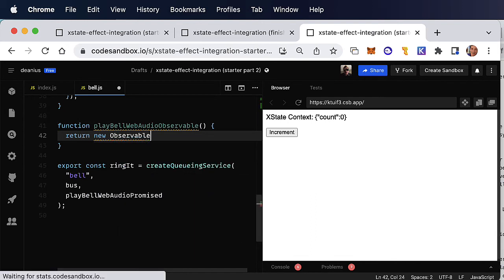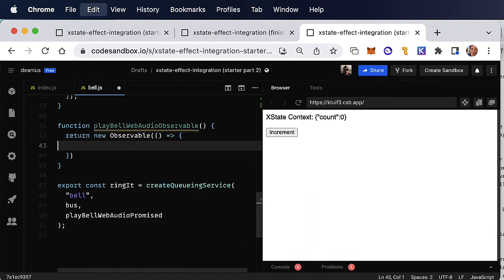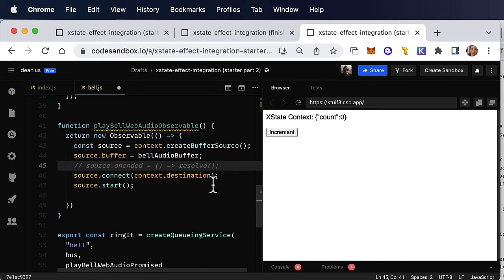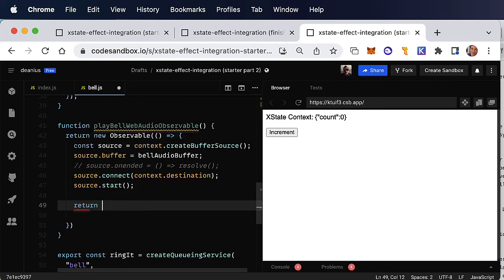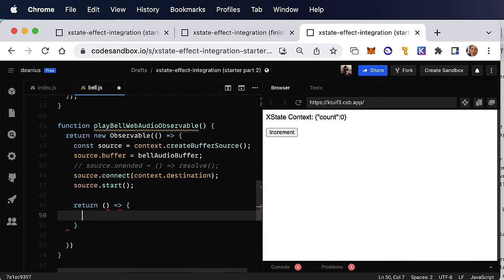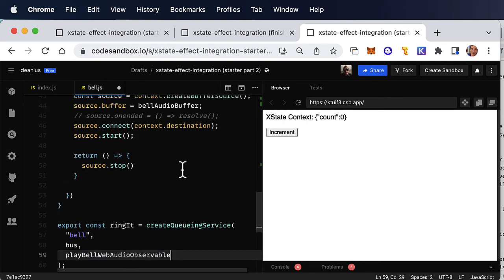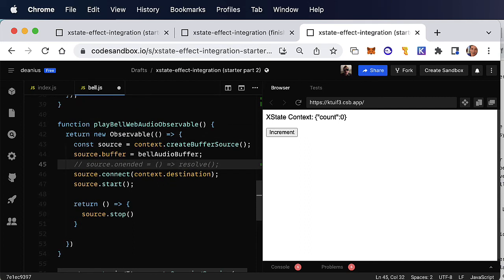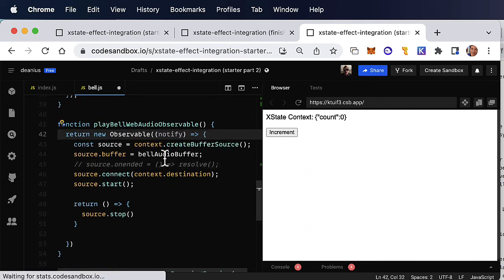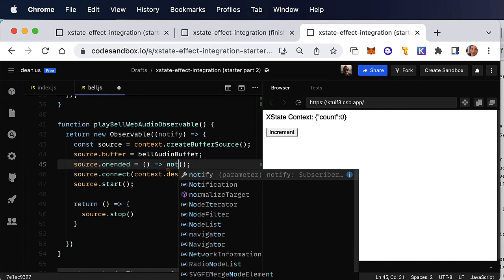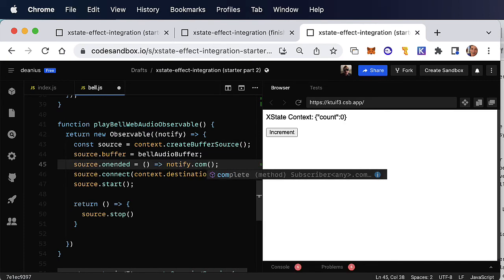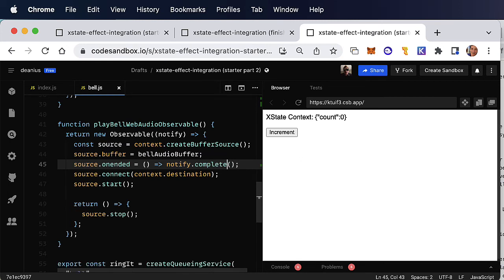We start by calling the observable constructor with the same code as before, but from it we return a cancellation function. This is like React useEffect, which borrowed this pattern from RxJS. Also, let's redo our completion while we're in here. The observable constructor receives an argument, let's call it notify, which lets us announce when we are done. Let's just call notify.complete from our source onEnded property.